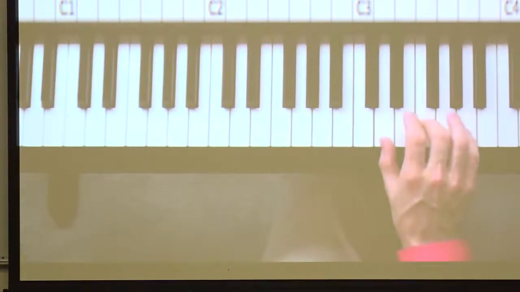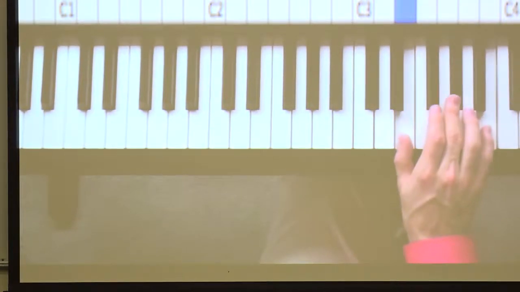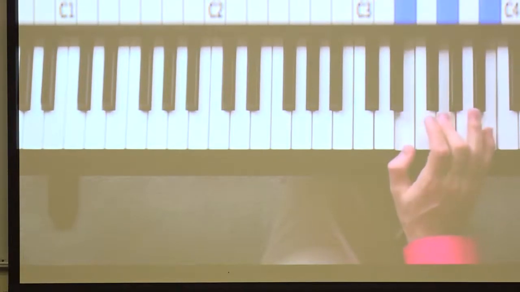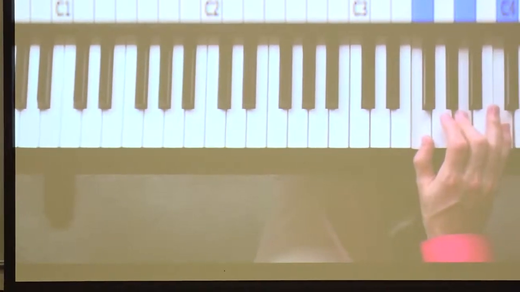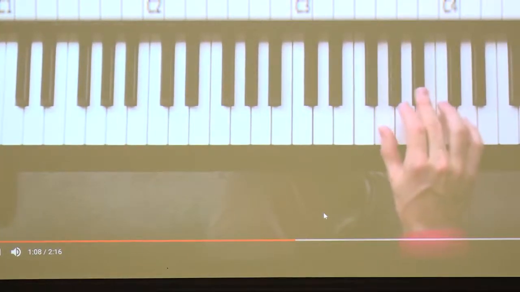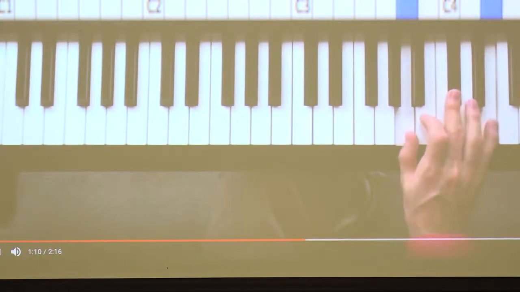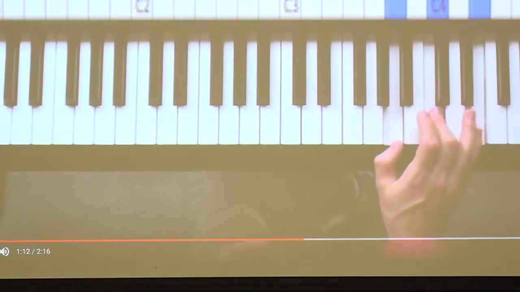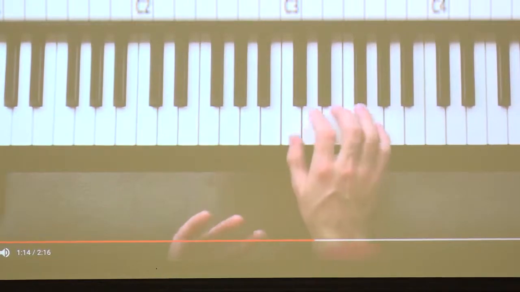Here's D major. Here's D minor. Here's E major. And here's E minor. Here's F major. Here's F minor. Here's G major. Here's G minor. And here's A major and A minor. Now, if you're struggling to...